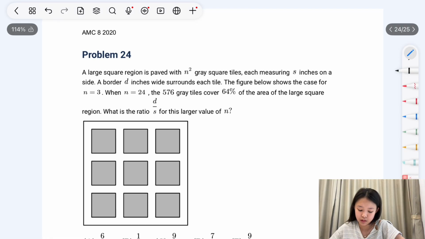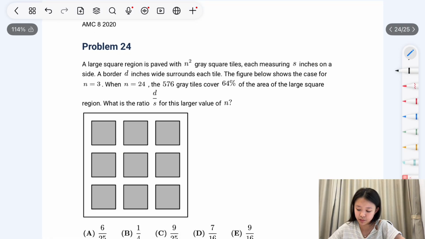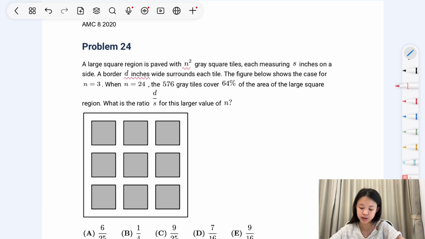Problem 24. A large square region is paved with n squared gray square tiles, each measuring s inches on a side. A border d inches wide surrounds each tile. The figure below shows the case for n equals 3. When n equals 24, the 576 gray tiles cover 64% of the area of the large square region. What is the ratio d divided by s for this larger value of n?